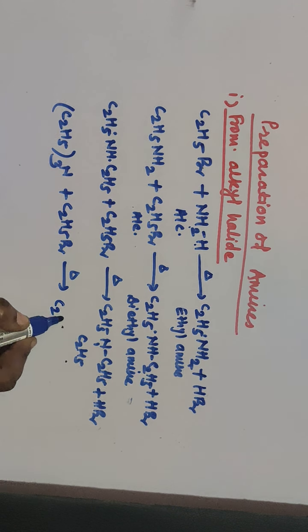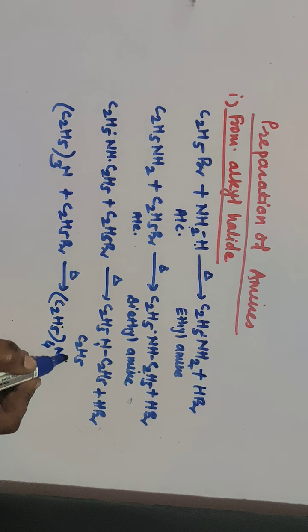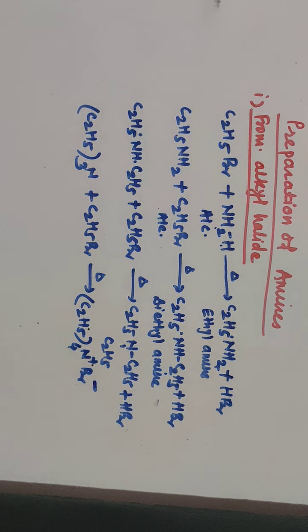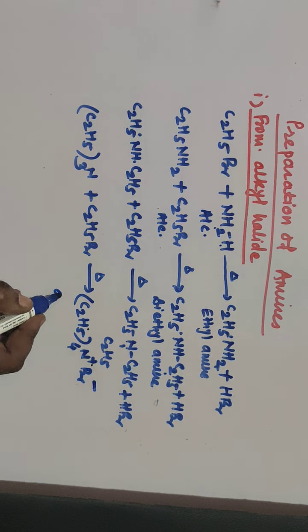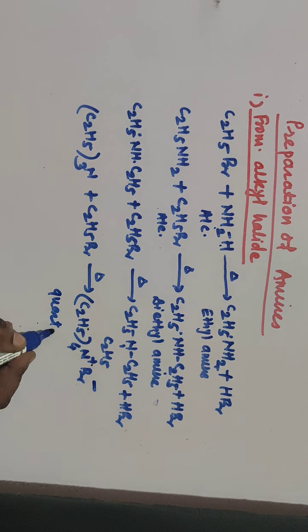That is C2H5 four N plus Br minus. Just there is an addition of both the compounds. So this is your quaternary ammonium salt.